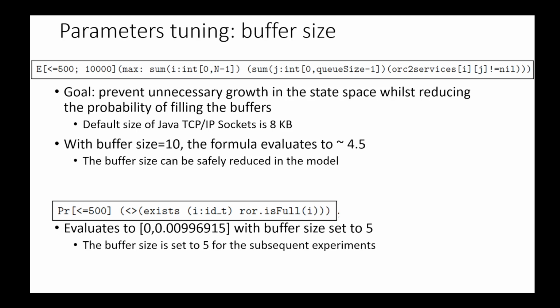This is the buffer size. We employed statistical model checking to derive ideal values for this buffer size. Initially, we set the buffer size to 10, and we estimated, using a specific time-bound number of simulations, the average maximum value of the size of these arrays in the network. We realized that on average, the maximum number of buffer positions that are filled is around 4 or 5. So we can safely reduce the buffer size to 5.